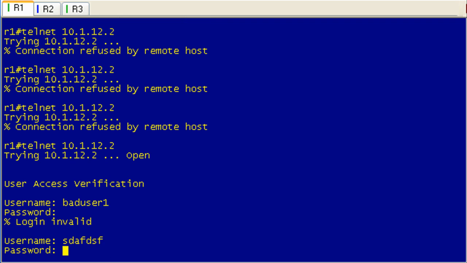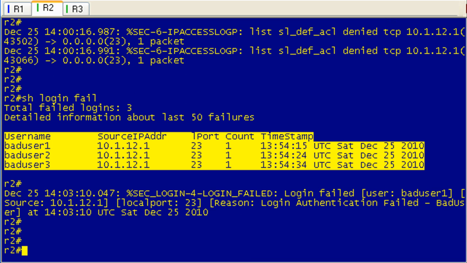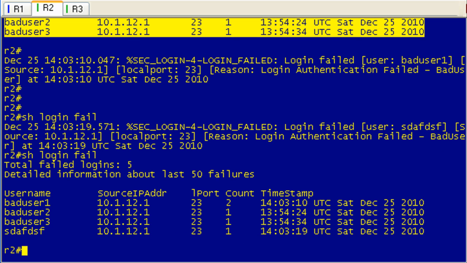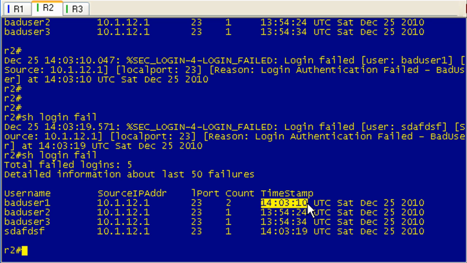Just random letters. Let's pop on over here. We don't need to wait for this timeout. You can see that it's logging here. And there's that second one. So there it does show 2 attempts. The last attempt was more recent.